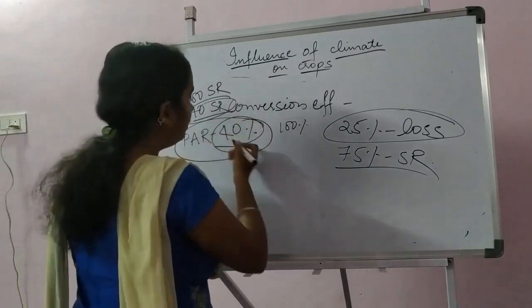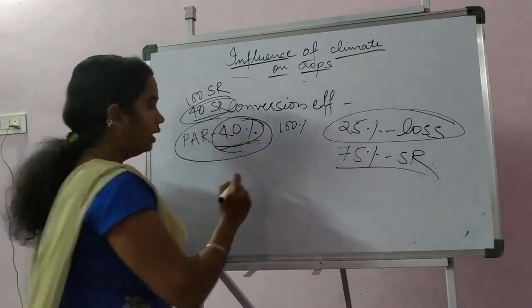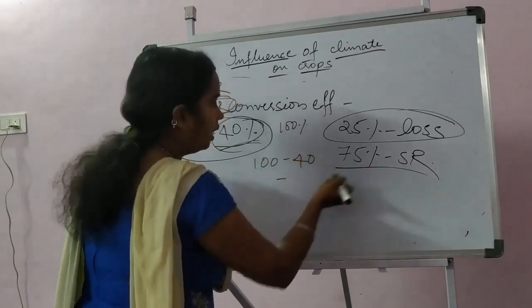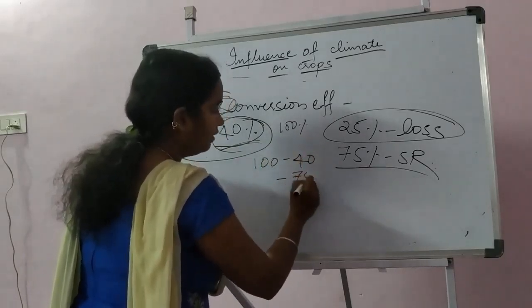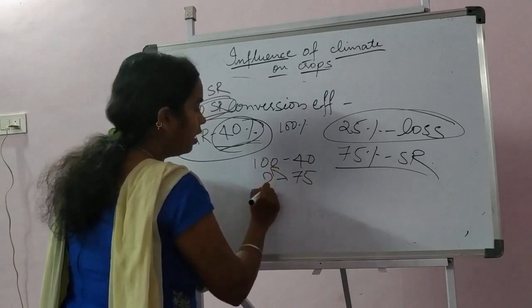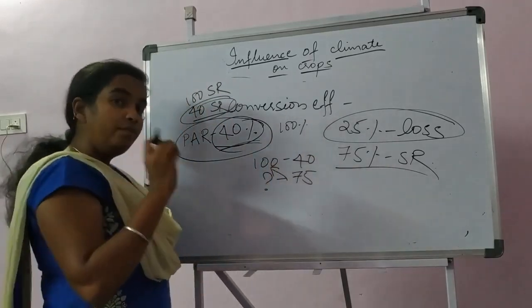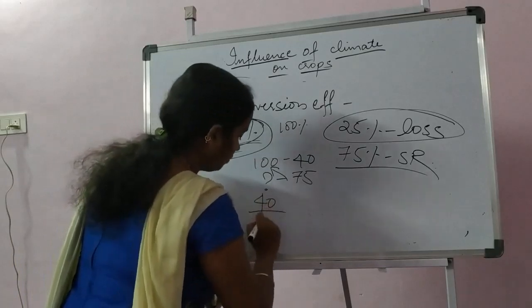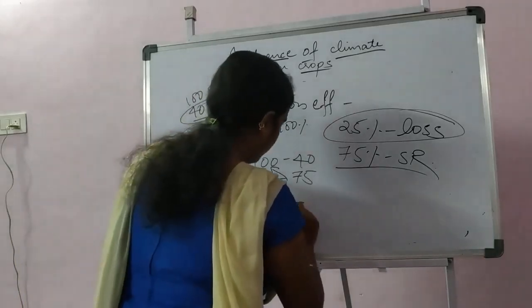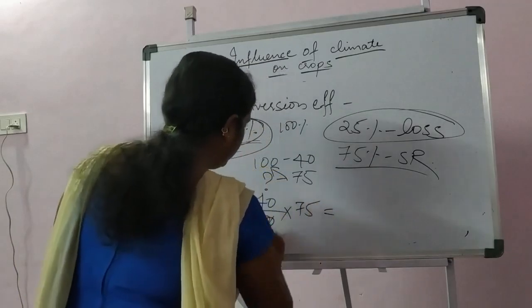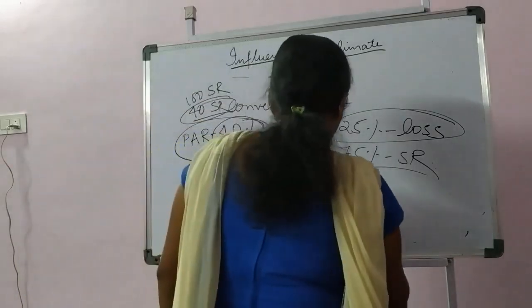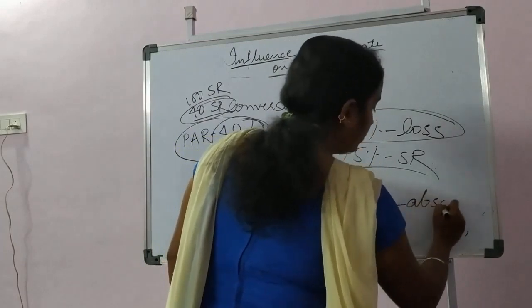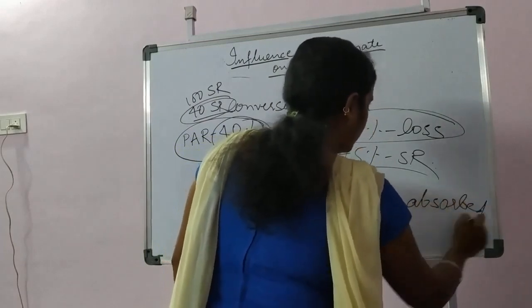Since for 100% we have only 40 parts utilized by the plant, and when we are having 75%, what is the amount of solar radiation which is absorbed by the plant? So it will be 30% solar radiation absorbed by the plants.